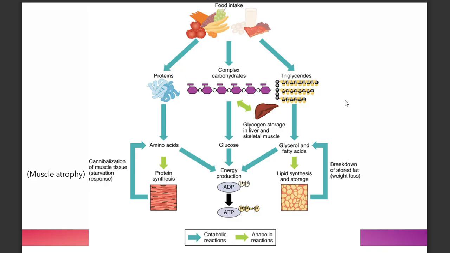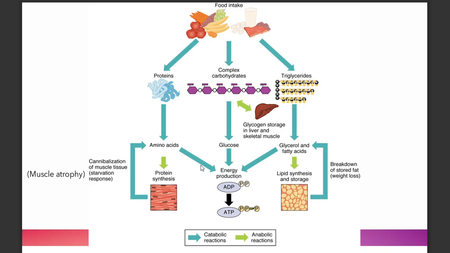So for proteins, we have protein metabolism, a catabolic reaction that proceeds to getting the amino acids and then producing energy.